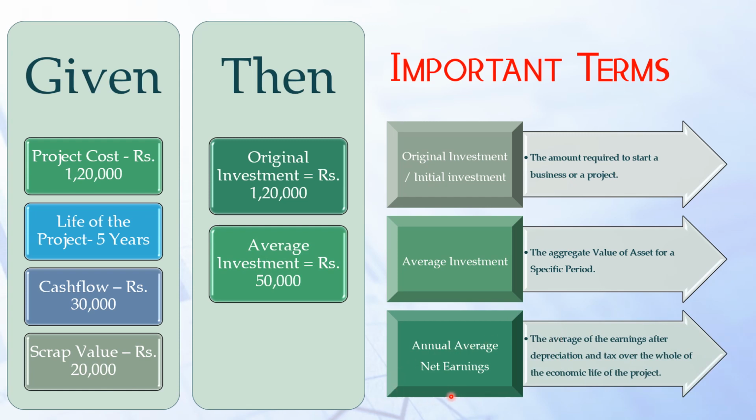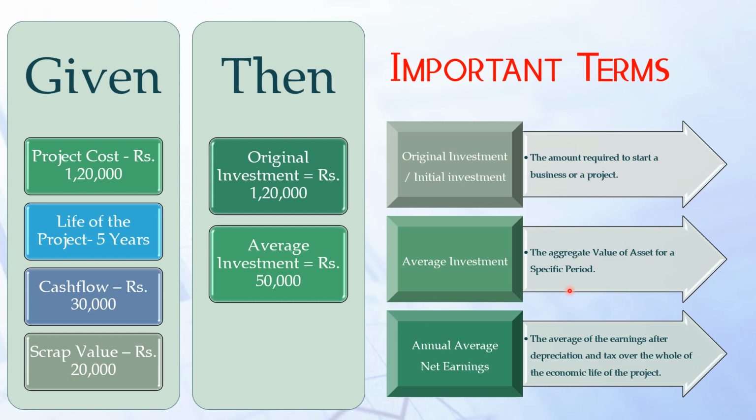In the previous method, that is the payback method and post payback profitability, we used the cash flow. But in case of ARR, we will not use the cash flow. Instead, we will use net earnings, the average of the earnings after depreciation and tax over the whole of the economic life of the project. If you have doubt, kindly check out the part 2 video.